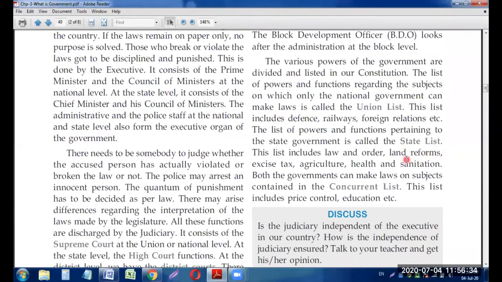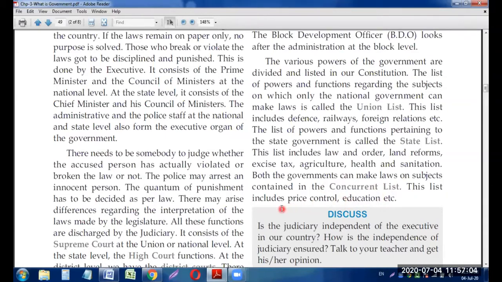So there is one more list, that is the Concurrent List. It means that both the governments can make law on these subjects, on this particular part of the government or the subjects. They are known as the Concurrent List, in which both governments can make law. Which governments? The law can be made at the national level as well as at the state level. Those particular subjects are listed in the Concurrent List.